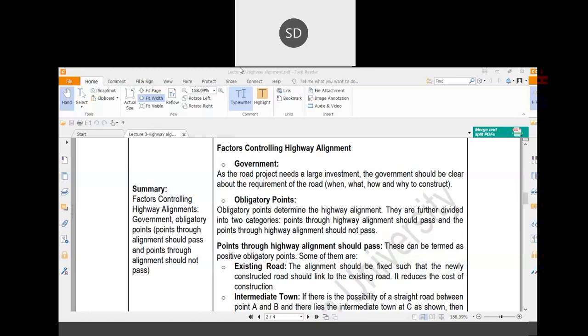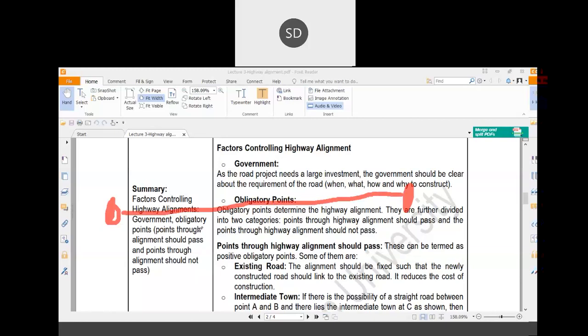Let me give one example. Suppose two locations are there, and in between them the shortest path is the straight path. Now you have to find out the positive obligatory points, that is, the points through which the highway alignment should pass.